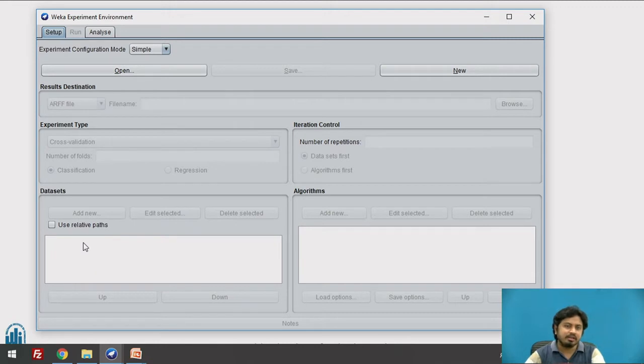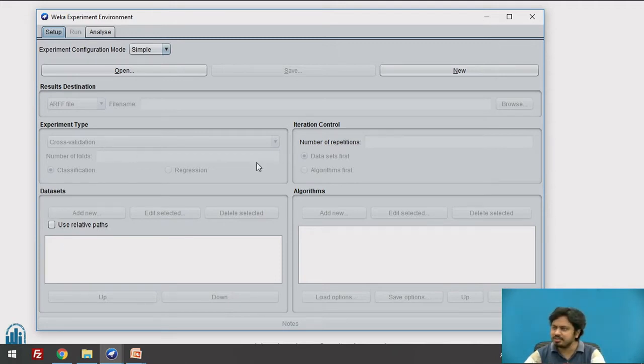The segment challenge is a multi-class classification problem, while the Ionosphere data set is a binary classification problem. So I would like to compare the performance of these two ML models, one with stacking and one without stacking, on two data sets: one a multi-class classification problem, and another a binary classification problem.